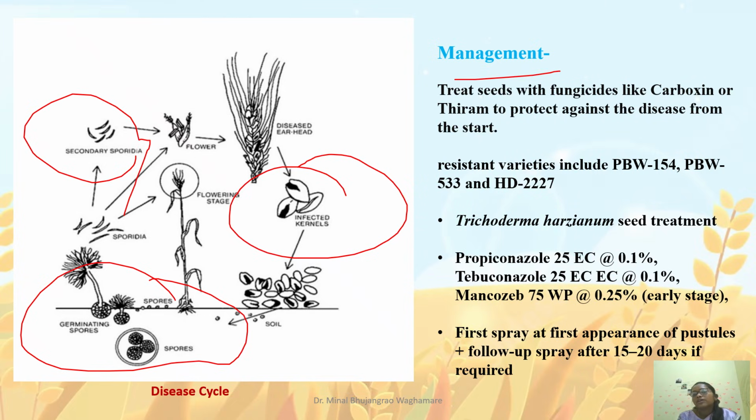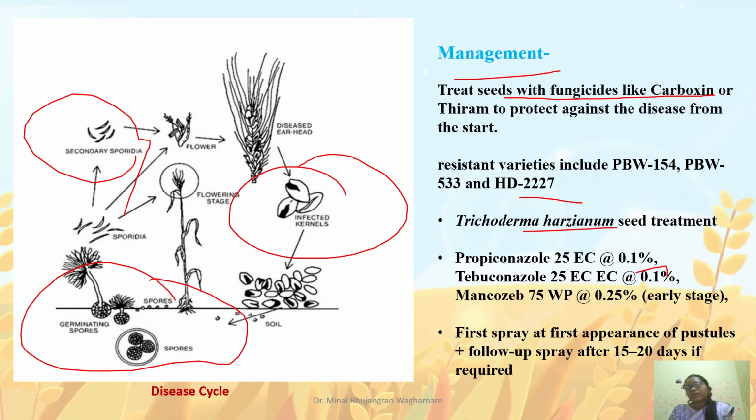Coming to the management, we have to provide seed treatment with the help of carboxin. Carboxin is nothing but Vitavex. We have already seen the dose, that is 2 gram per kg. Some genetic control we can manage with the help of PBW 154, 533 and HD 227. We can provide Trichoderma harzianum at 10 gram per kg seed treatment before sowing, and propiconazole, hexaconazole and tebuconazole at 0.1%, that is 1 gram per liter. We can do foliar spraying with mancozeb at 0.25%, that is 2.5 gram per liter.